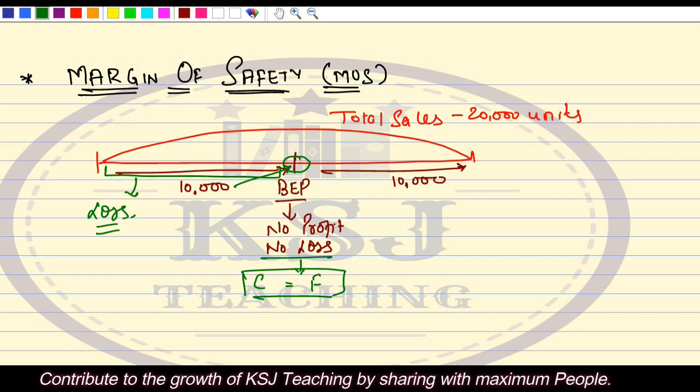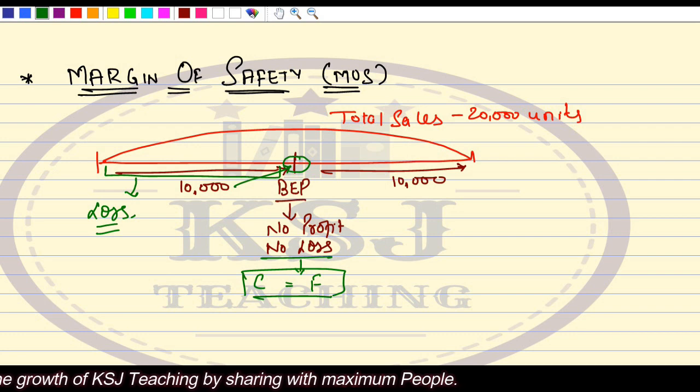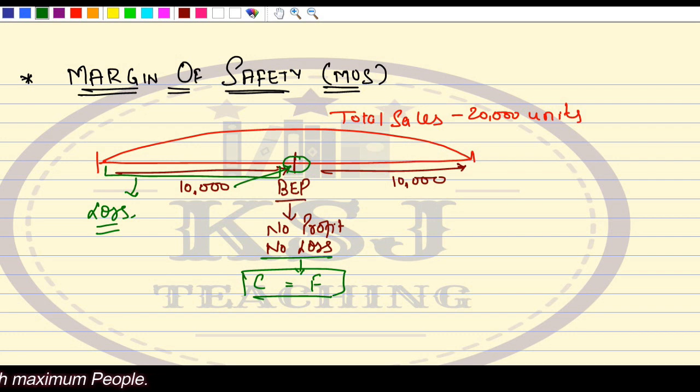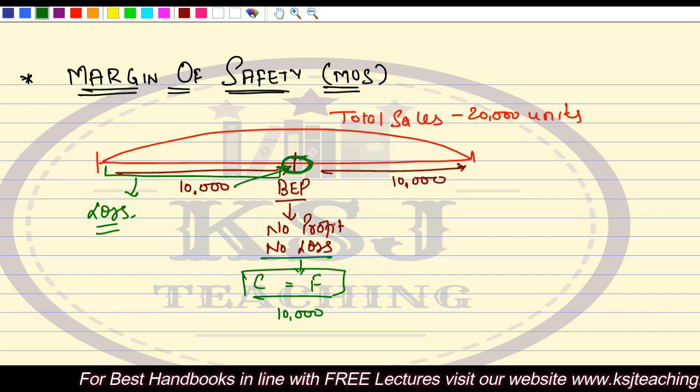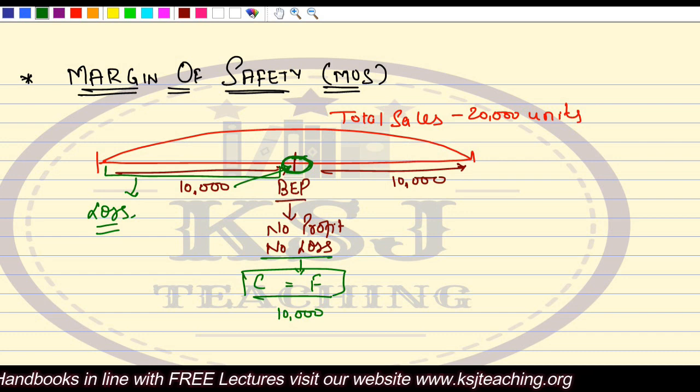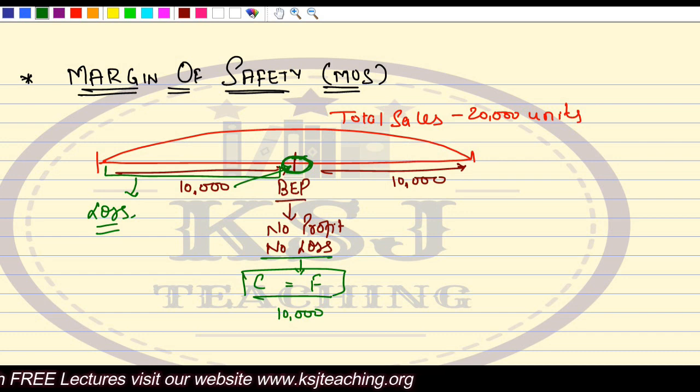At break-even point, you are earning just enough to cover your fixed cost. If your fixed cost is, say, 10,000, your contribution is also 10,000. You have fully recovered your fixed cost at this break-even point. From the earnings, you have earned enough that you are able to fully recover your fixed cost.